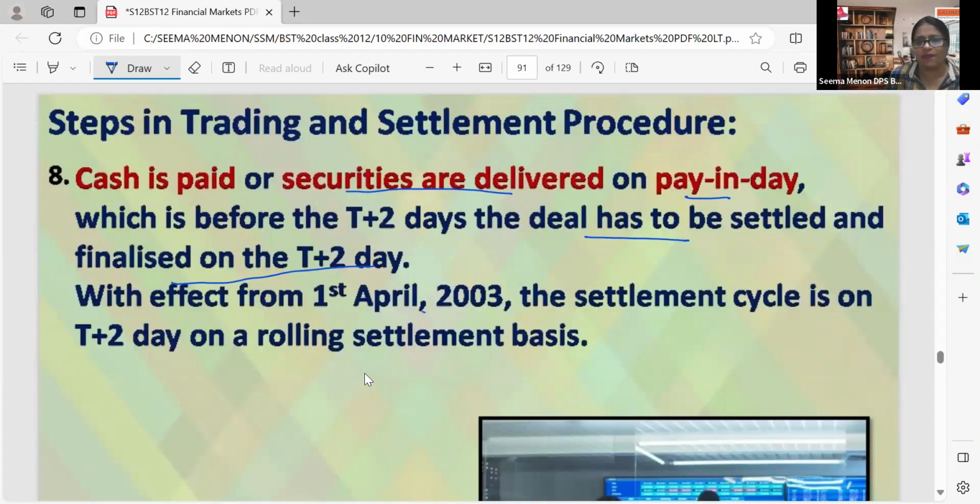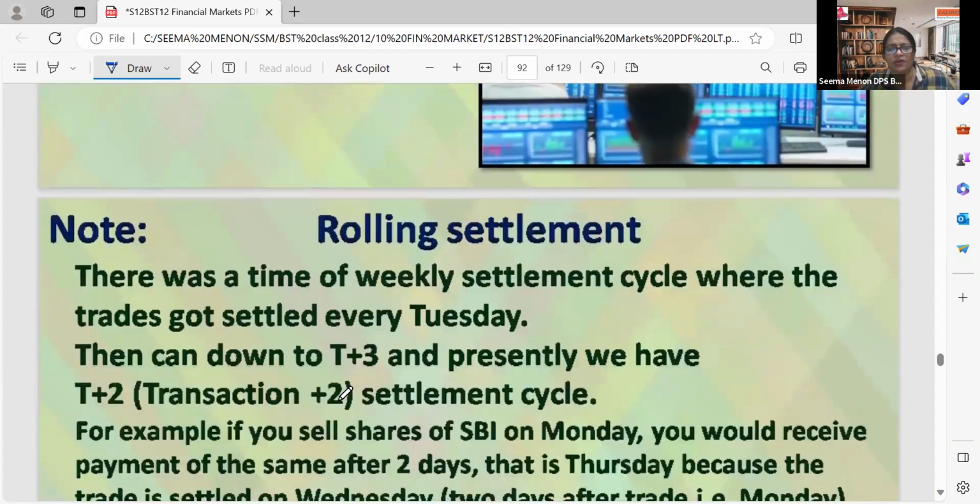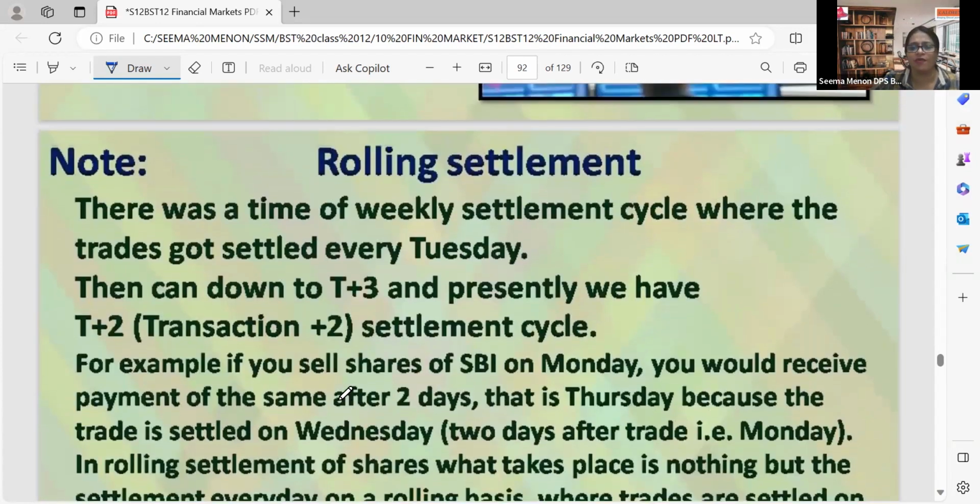With effect from 1st April 2003, the settlement cycle is T+2 day. Before that, it was T+5, etc. More days were there because at that time the online system was not there. But now this should be completed by maximum T+2 day on a rolling settlement basis. At the earliest, we have to do it. Now, what is rolling settlement? See, there was a time of weekly settlement cycle where the trades got settled every Tuesday.